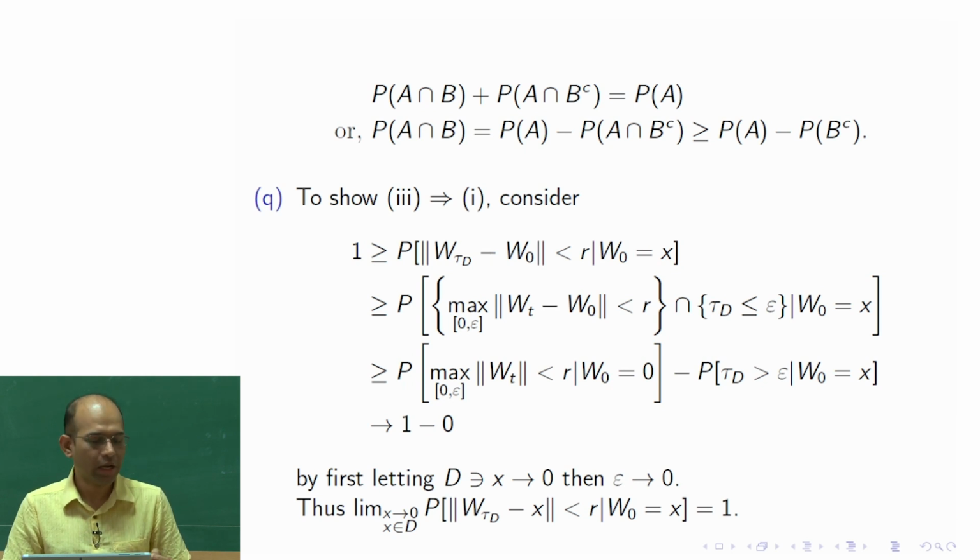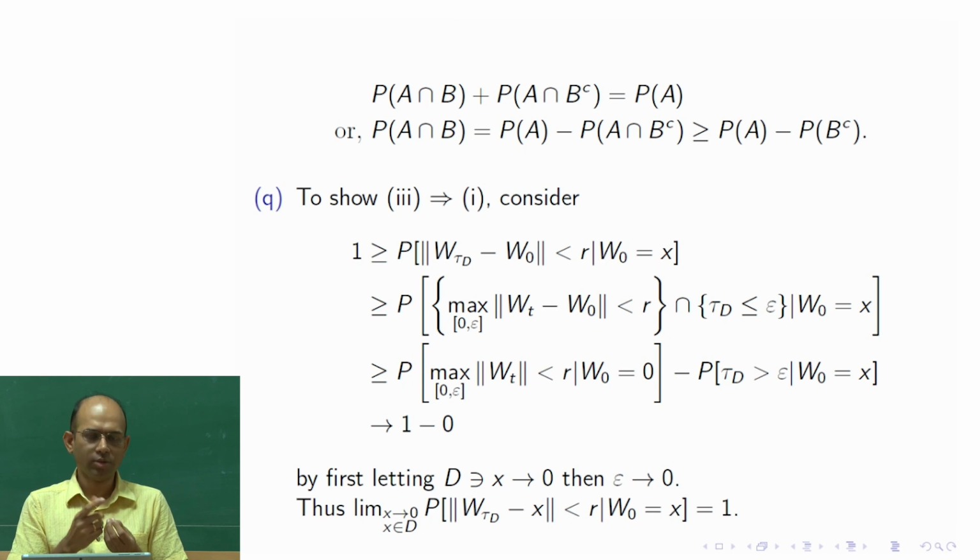But here we do not have tau d. I mean we have separated tau d basically. So this is a fixed time interval. It is just saying that if one starts from point x, the Brownian motion starts from point x, and wt minus w0, that is wt, is within the r radius ball. What is the probability of that?